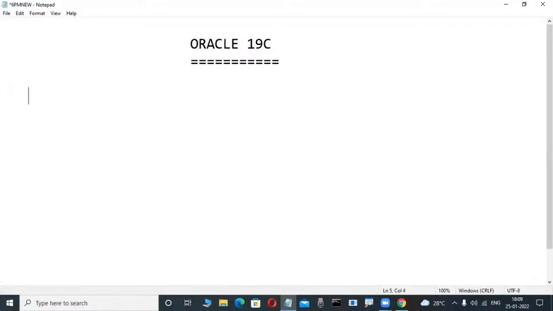Okay, write it. Oracle, write some theory. Oracle is a relational database. Oracle is a relational database. SQL Server is a relational database. DB2 is a relational database.